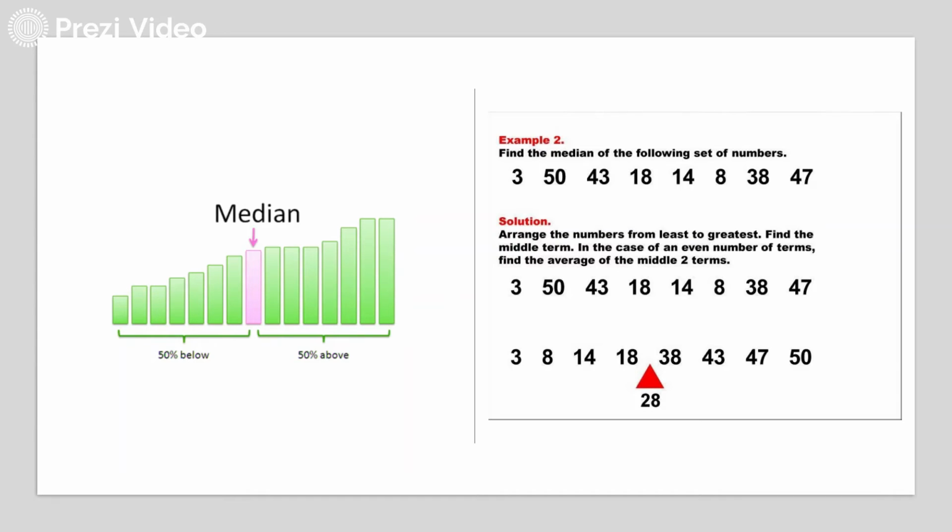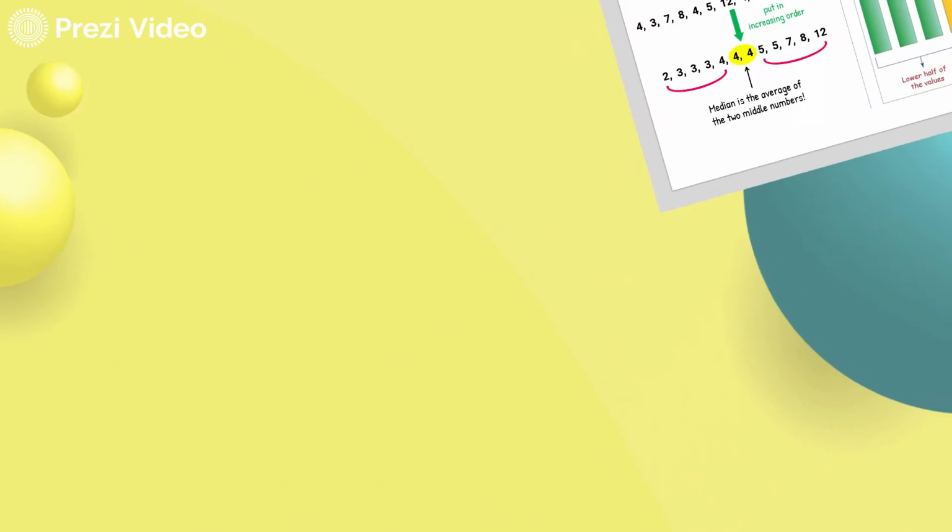So 3, 8, 14, 18, 38, 43, 47, 40, 50. You can see there are two median values, 18 and 38. So what you have to do is simply sum 18 plus 38 and divide by 2. So you will get 28. This is the way we calculate the median for an even number of values.